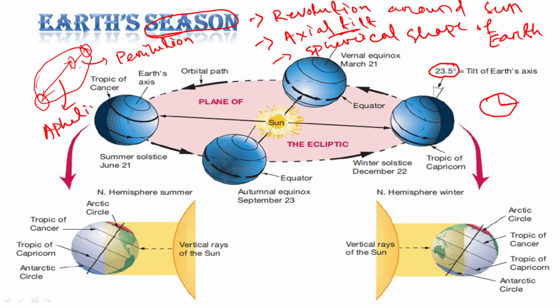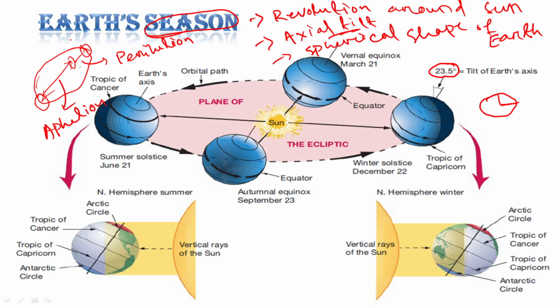Perihelion means when Earth is nearest to the Sun, and when Earth is farthest from the Sun, it is aphelion.